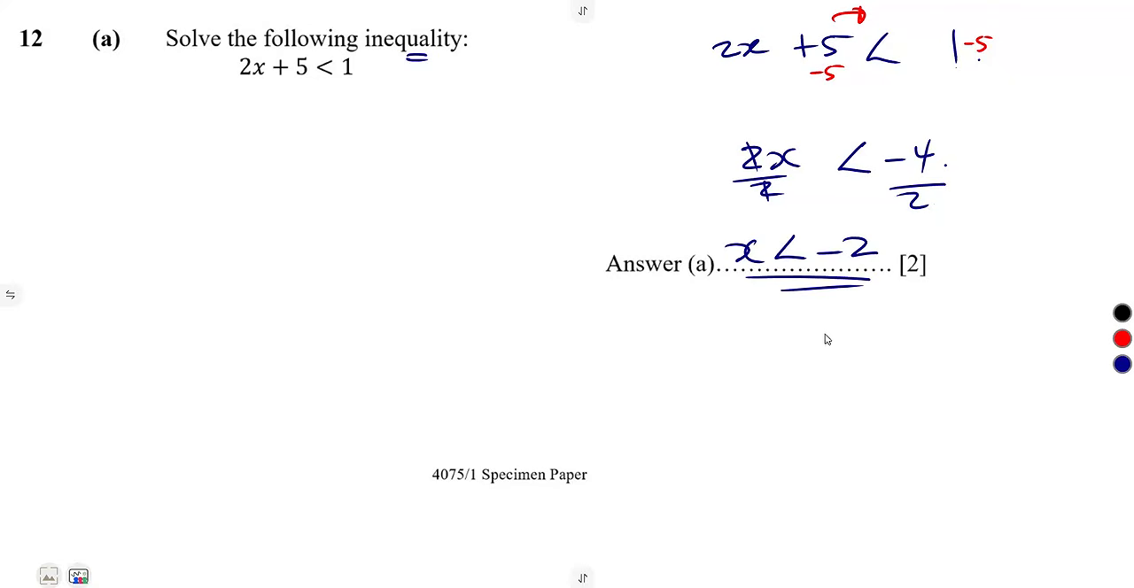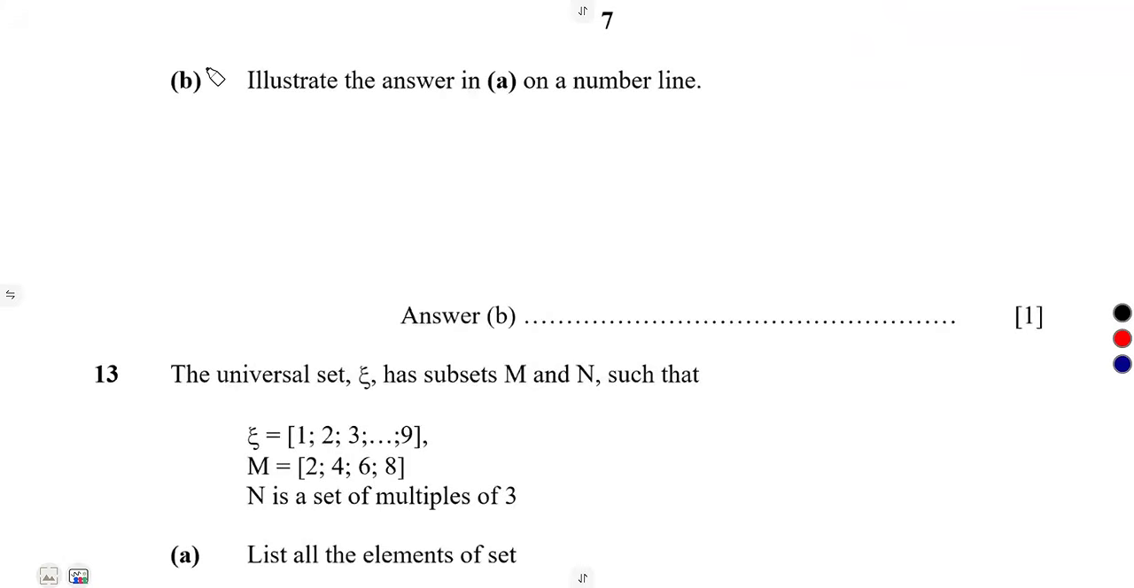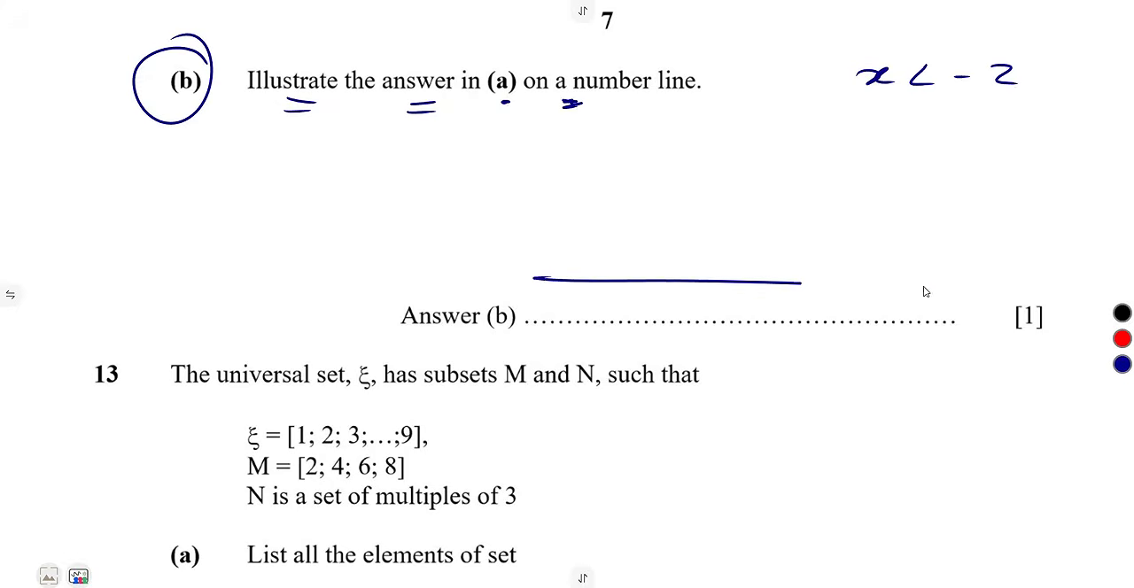So this was also a direct inequality. So when x is less than negative 2, illustrate the answer in A on a number line. Our number line, what is important is the 0, minus 2 on the left. These are the x values. So we have got a less than. For a greater than or a less than, just put a circle. Less than or equal to, greater than or equal to, it must be a shaded circle. So in our case, we're just going to put an unshaded circle.